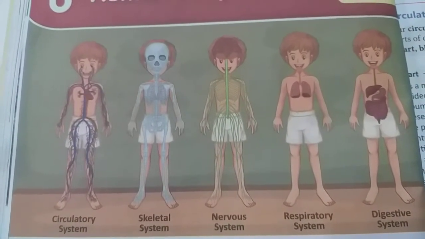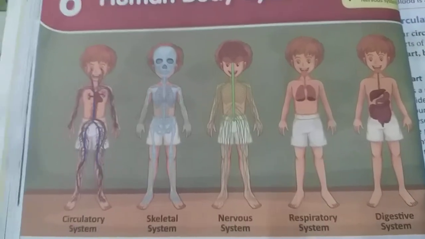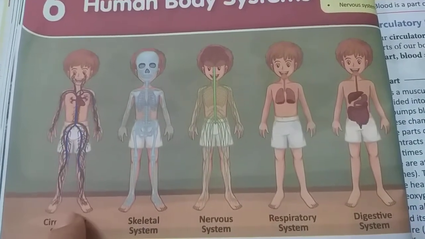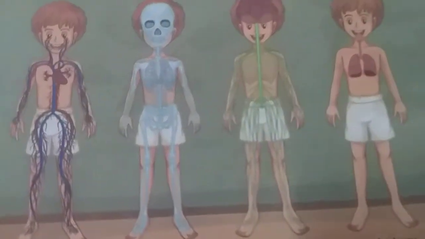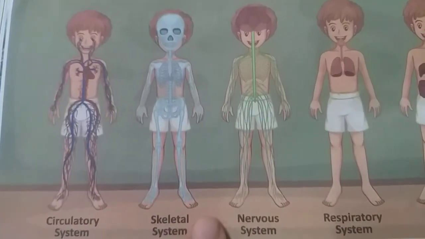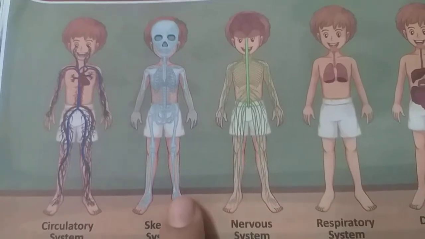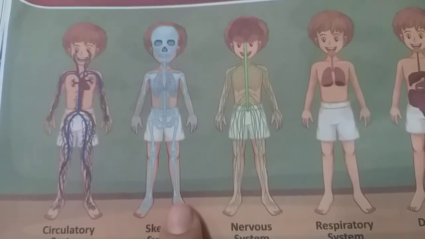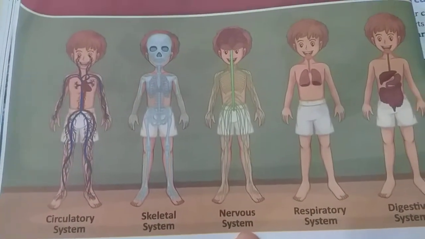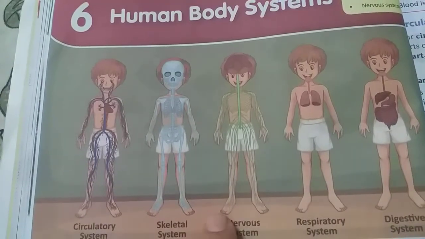First of all, circulatory system. What is given in this picture? Heart and nerves. You can see heart and nerves. This is a skeletal system. So, it is made by bones. It is a nervous system. So, in this system, what we will study about? Brain and different parts of